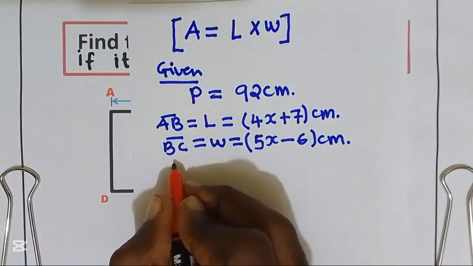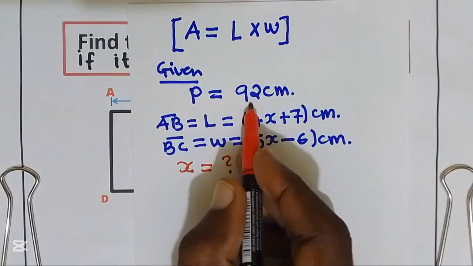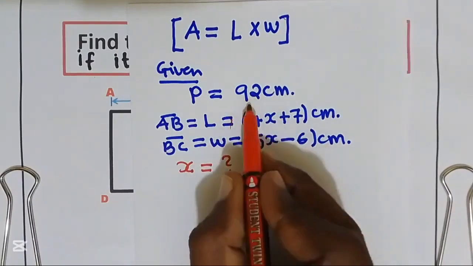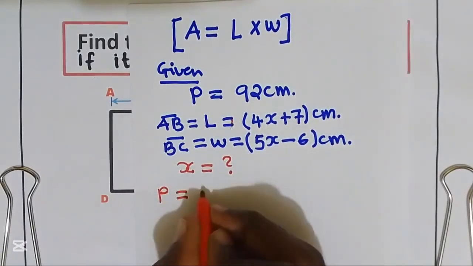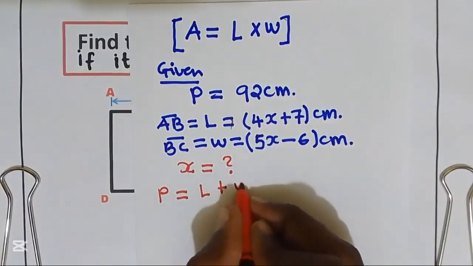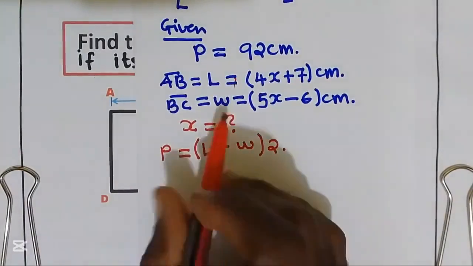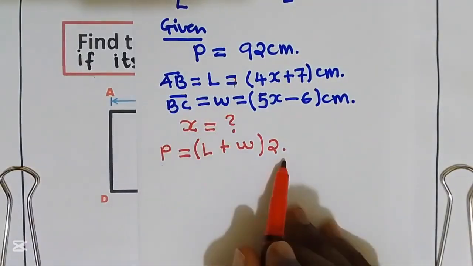First, let's find the value of x by using the perimeter. Perimeter is given by length plus width, multiplied by 2. I'm going to substitute perimeter, length, and width into my formula.